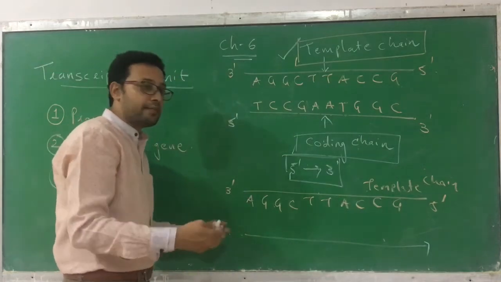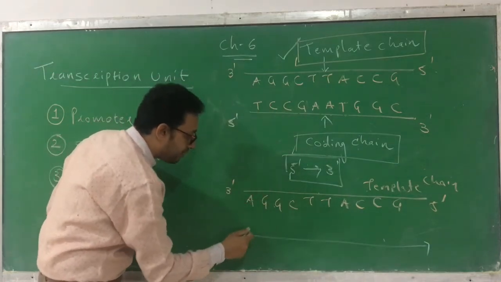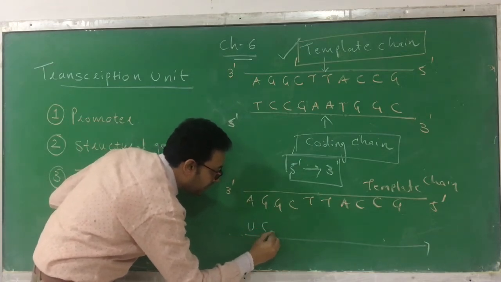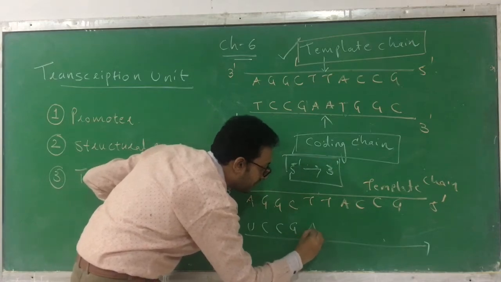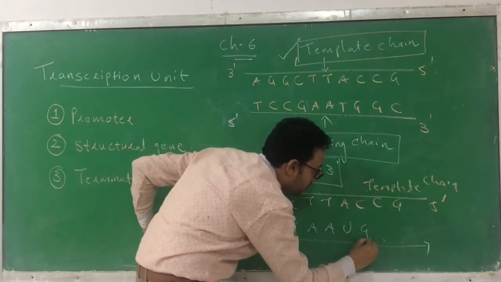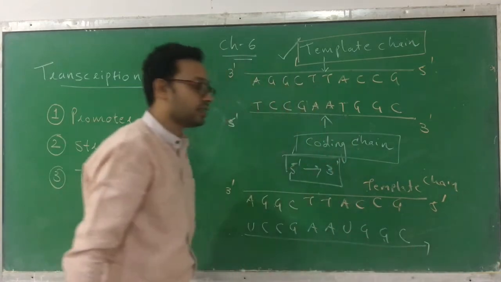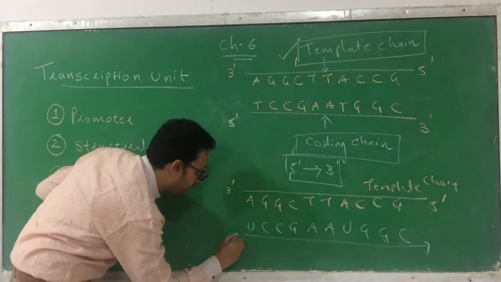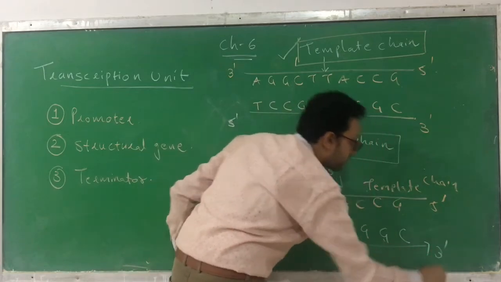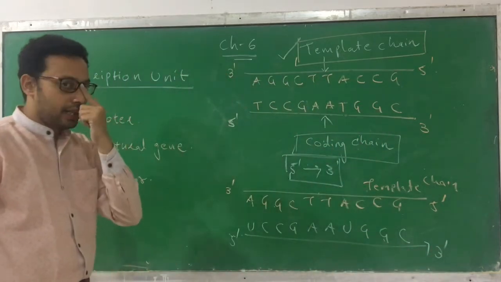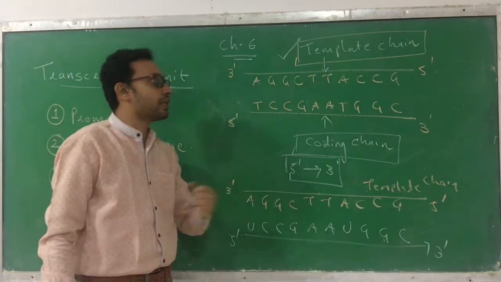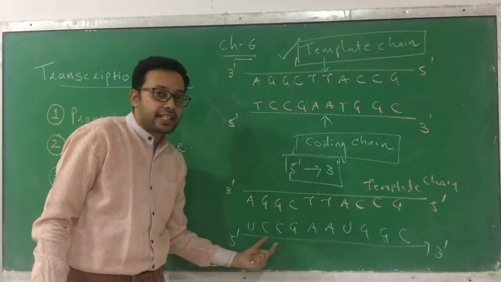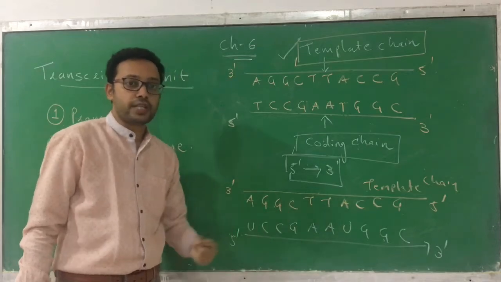So now what are the base pairs that occur? Since it's RNA, what is the base pair? U, C, C, G, A, U, G, G, C. Okay. So this is the RNA which is going to be copied in the direction called 5' to 3'. Okay. Clear? So this is the thing which is going to be copied. Fine. So this is the direction, the template chain and the coding chain.